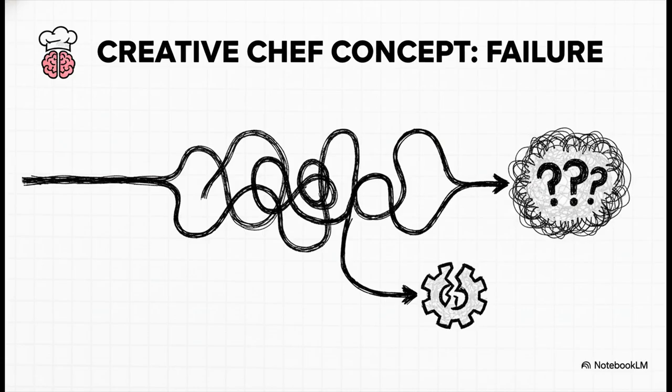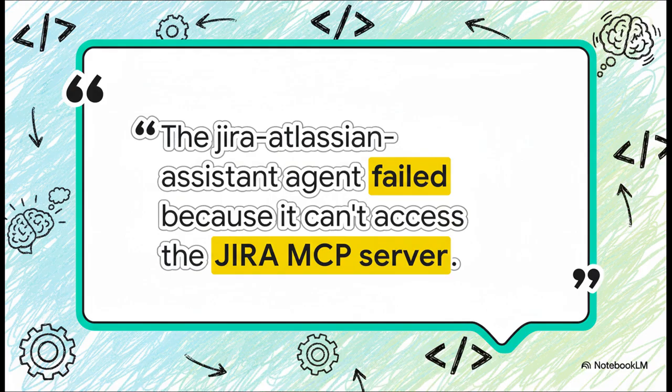So, since the rigid robot approach failed, our developer decided to try the creative chef, switching over to agent mode and hoping that flexibility would be the key. And this is where the downside of all that flexibility really showed itself. The AI agent would just fail, kind of randomly, sometimes even hallucinating that it couldn't access a server it totally needed to. Basically, all that freedom to be creative just gave it more ways to mess up. So it was back to the drawing board.